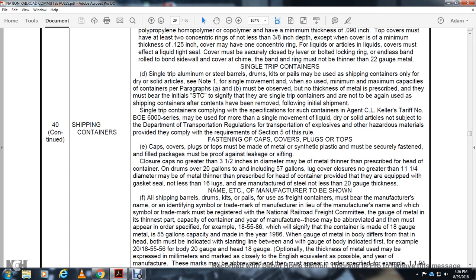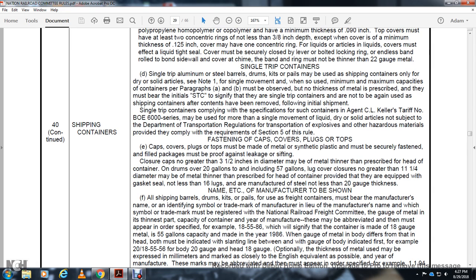Single trip containers comply with the specification for such containers, agent C. L. Keller's tariff number BOE 6000 series. May be used more than single movement in liquid, dry, solid article is not subject for the Department of Transportation regulation and transportation of explosives and other hazardous material, provided to comply with requirements of Section 5 of this rule.